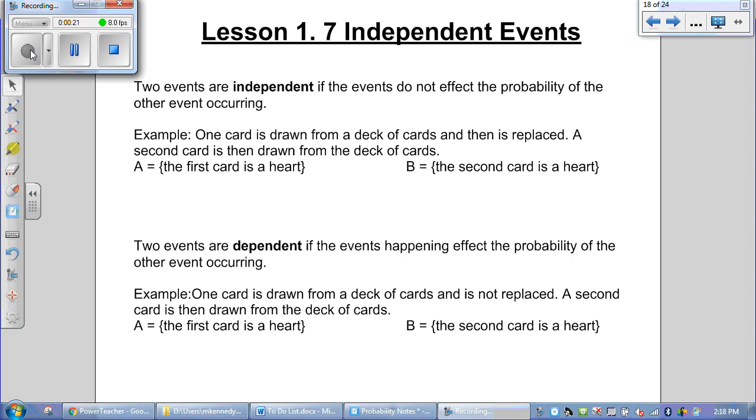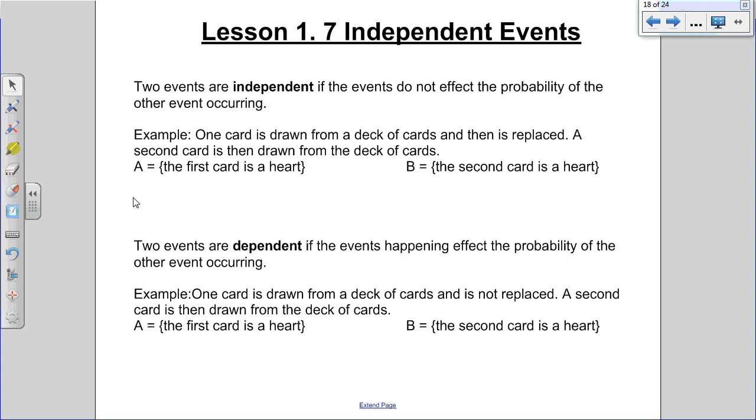Because independent events are different. Independent events are events that don't affect each other. Two events are independent if the probability of one doesn't depend on the probability of the other. So they don't affect each other. Events are dependent if they do affect each other's probability of happening. And we have some basic examples to help you out.